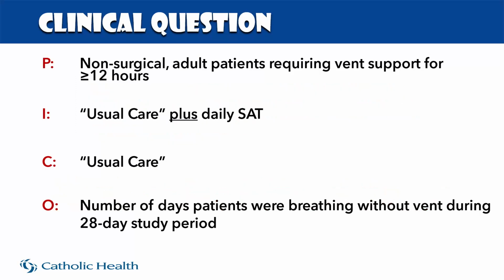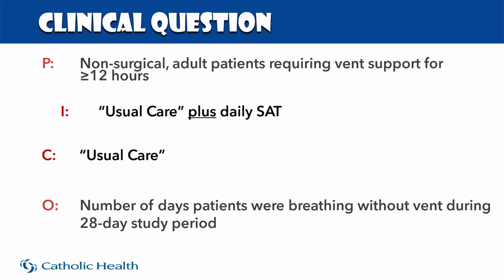To expand on the clinical question, let's take a look at our PICO format. So P for patient or population, we had non-surgical patients. We'll talk about that more briefly. They were adult patients that was defined by being 18 years or older, and they needed to require ventilatory support for 12 hours or greater. I for the intervention was usual care. We'll go over what that is. But the intervention received usual care plus a daily spontaneous awakening trial. C for the control was usual care. Again, we will discuss what that is. And then O for outcome. What were they looking for? They were looking at the number of days patients were breathing without ventilatory support during a 28-day study period.